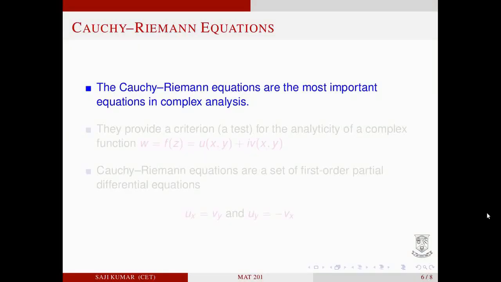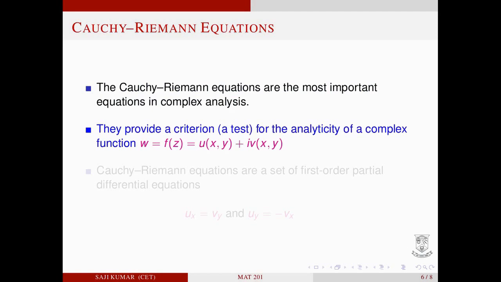Cauchy-Riemann equations. The Cauchy-Riemann equations are the most important equations in complex analysis. They provide a criterion for the analyticity of a complex function w is equal to f(z) equal to u(x,y) plus i v(x,y).